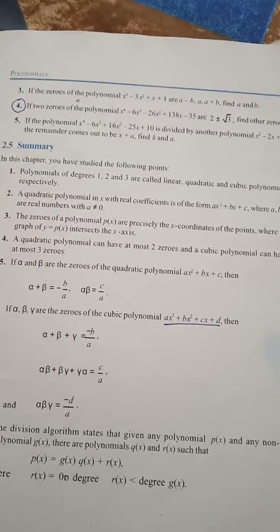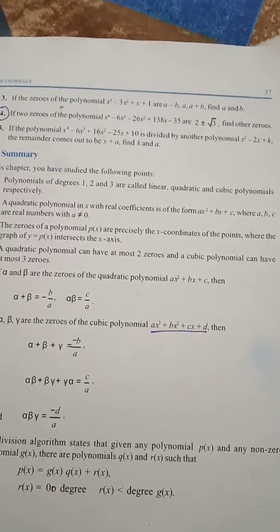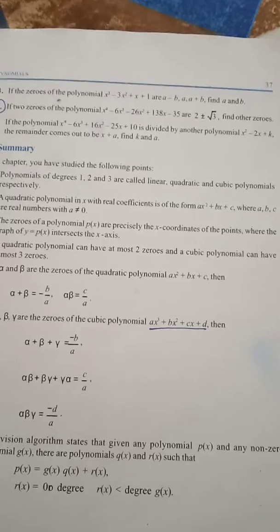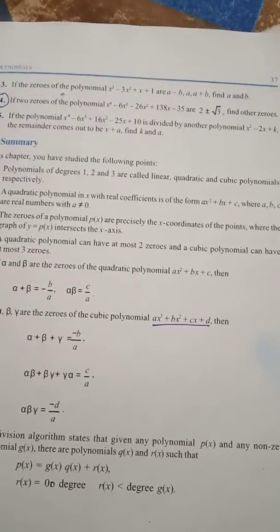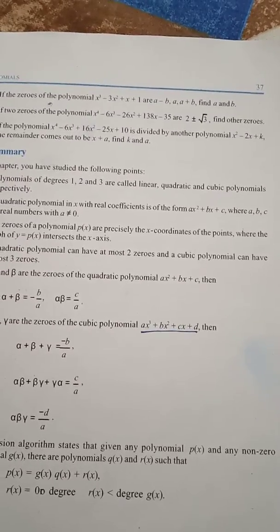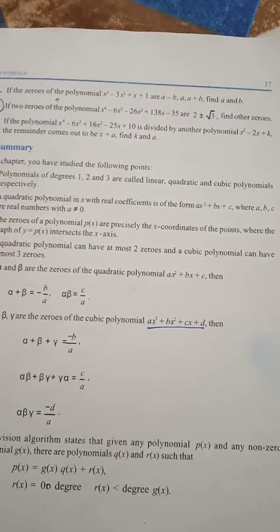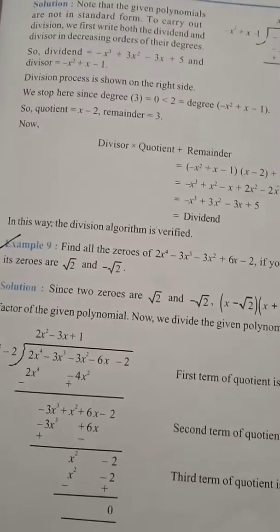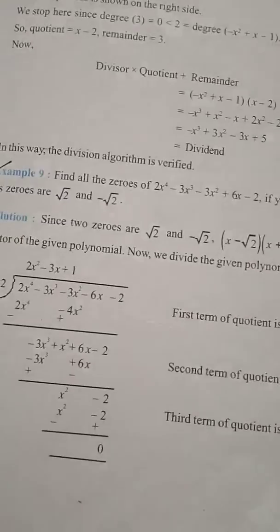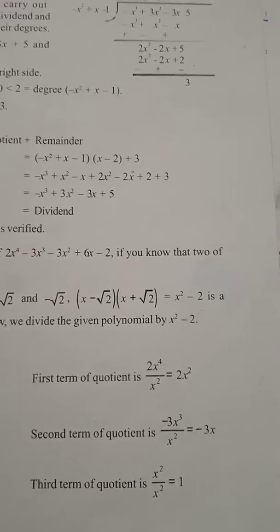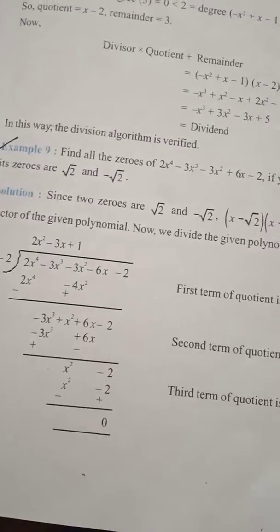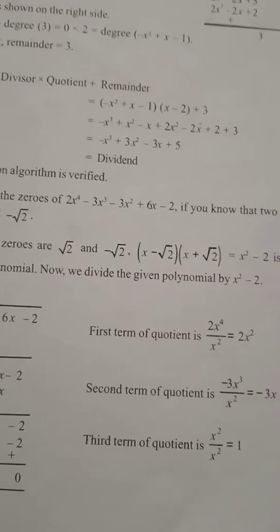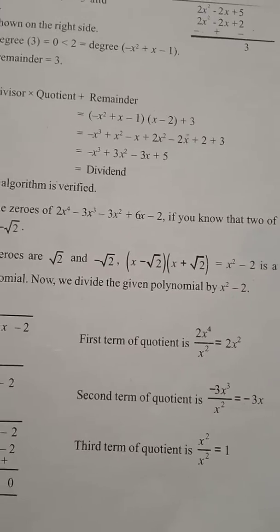So this time also we cannot say that certain questions may not come, but if they are going to ask from this chapter, these two long questions may come. So please see these two questions very carefully. Also, for that you can see example number 9. This is also biquadratic. Two of the zeros are known, so you need to find the factor, divide it into the given polynomial, get its quotient, and factorize it again.